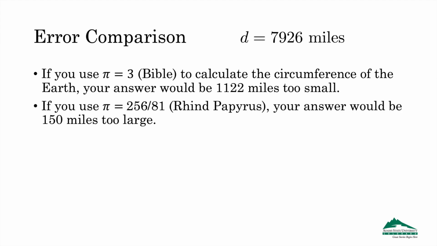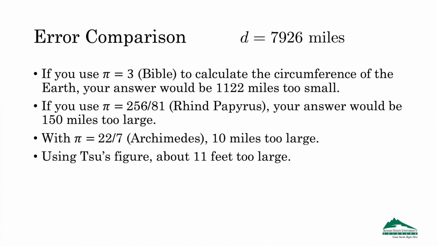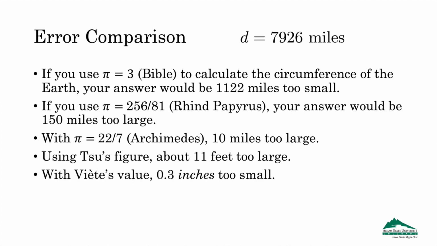If, on the other hand, we use the figure from the Rhind papyrus, 256/81, our answer would only be about 150 miles off, but this time too large. If we use 22/7 from Archimedes, we get a much closer figure, 10 miles off. Using Zu's figure, our circumference of the Earth would be off about 11 feet too large, and remarkably, if we use Viète's value, we would get 0.3 inches too small. This underscores how good Viète's approximation to pi really is.